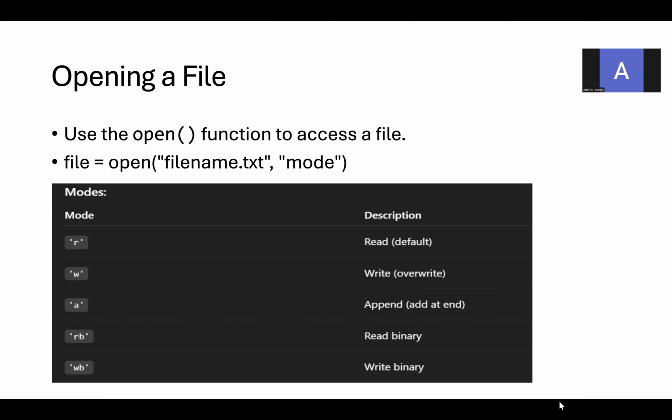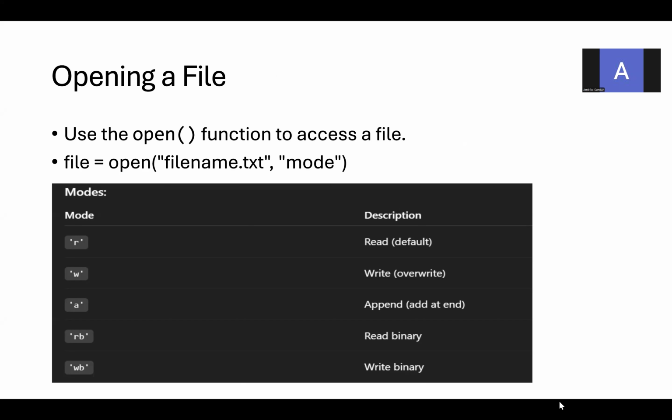To open any file using code, we have to use the open function. File is a file handler which is going to store the file. Using the open function, we are going to provide the file name and the mode, in which mode you are going to open the file.